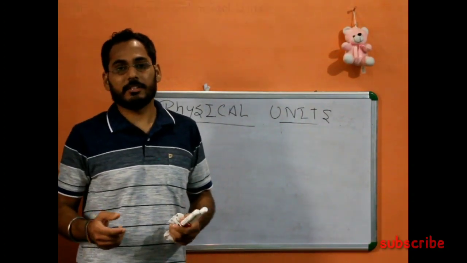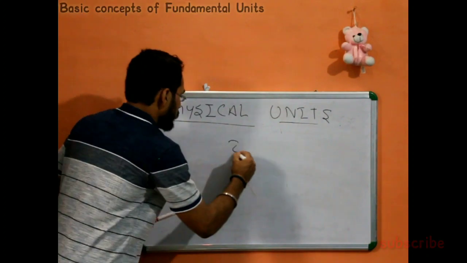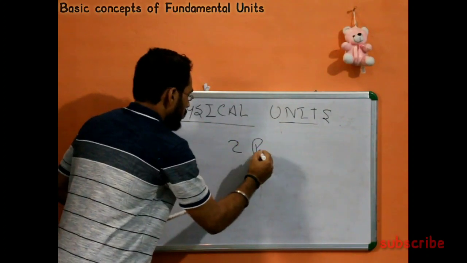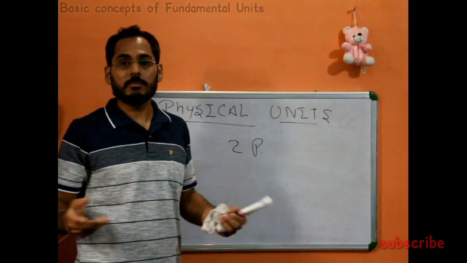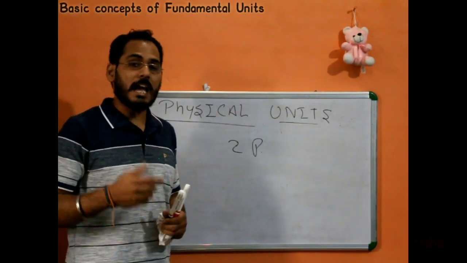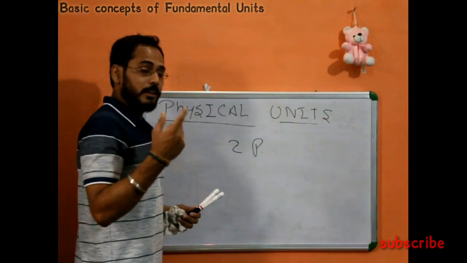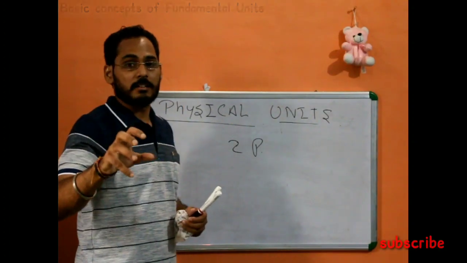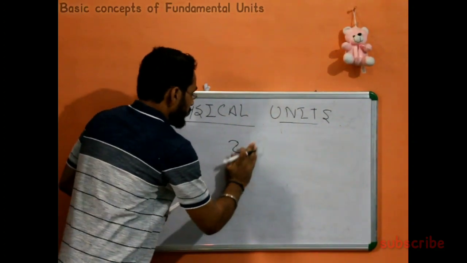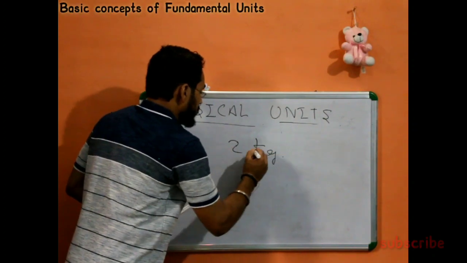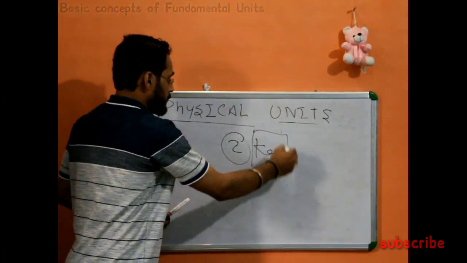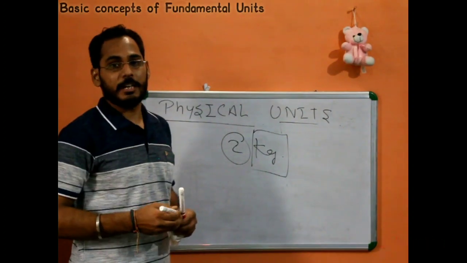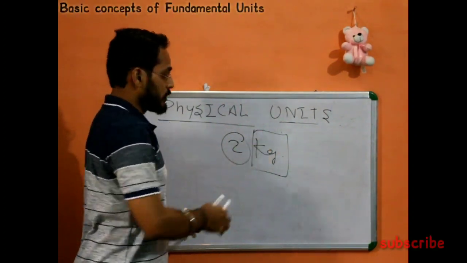But if instead of that, you say give me 2 potato, obviously he will be confused. He asks how much. So this is the actual parameter from where we can measure something. So instead of 2 potato we have to say 2 kg of potato. Now this 2 becomes the numerical portion and this kg becomes our unit. So now we will talk about physical units.